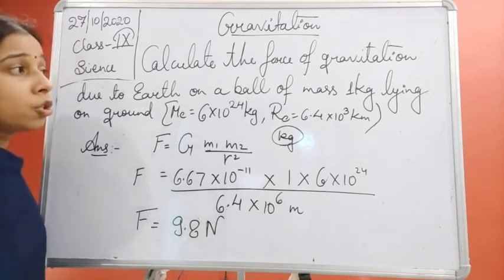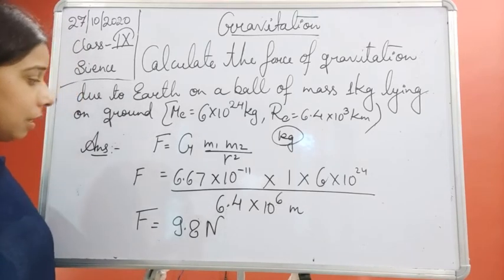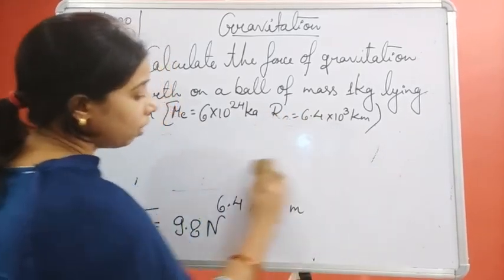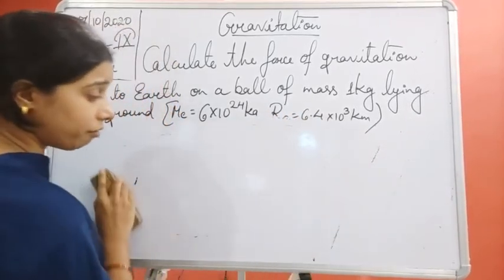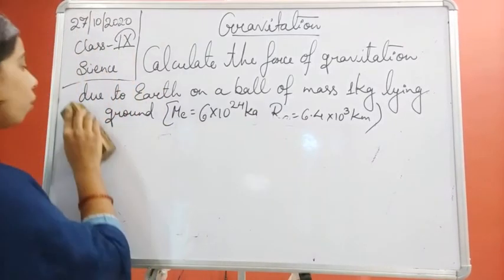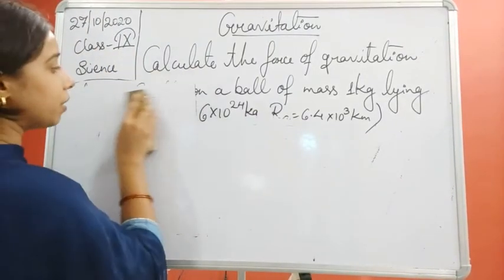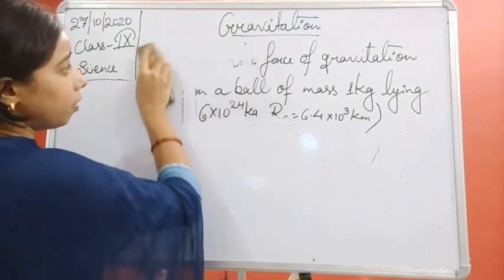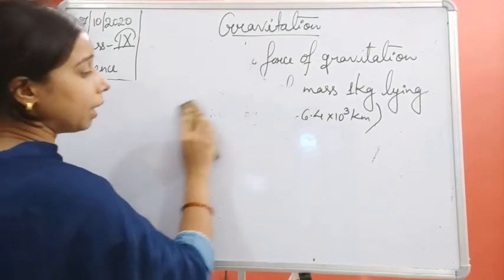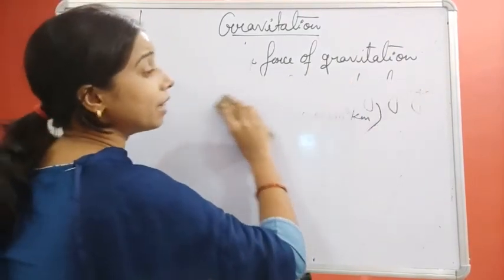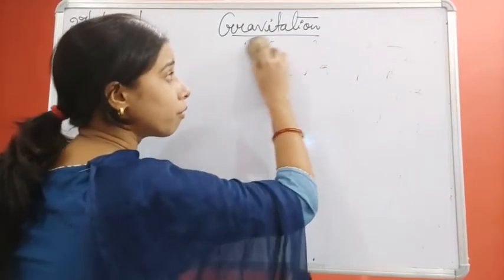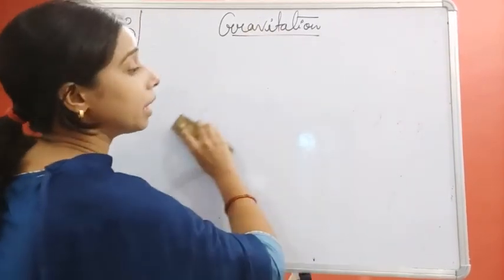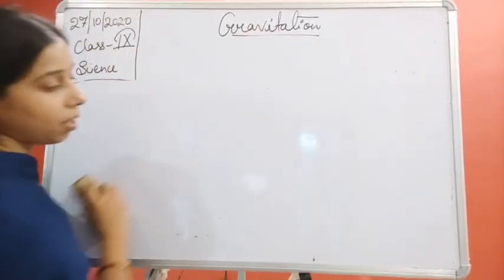Okay. So by this, students, one more thing: the more the mass of one of the objects, the more the gravitational force also. As we have been saying continuously, if the masses of the two objects are such that one is very large and one is very small, then we can see the change here.